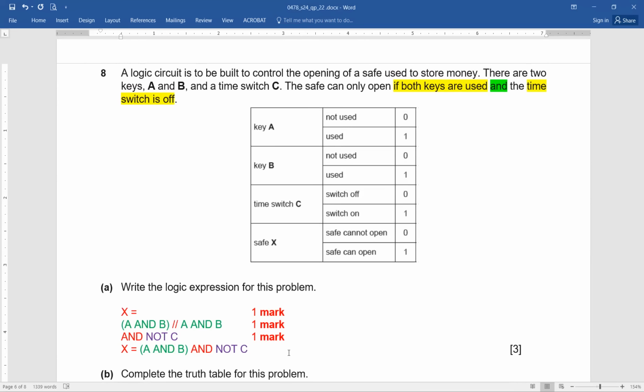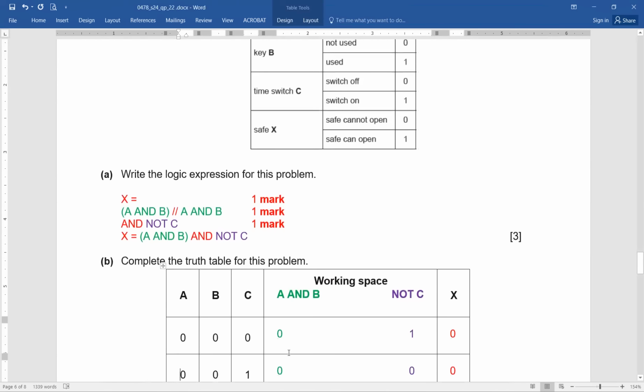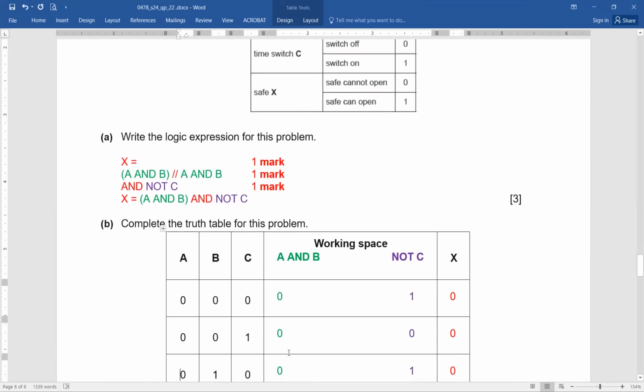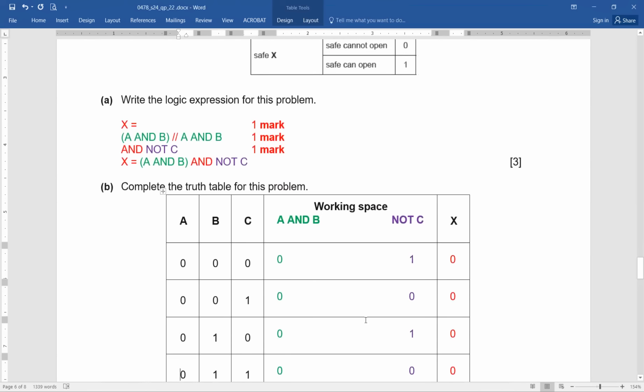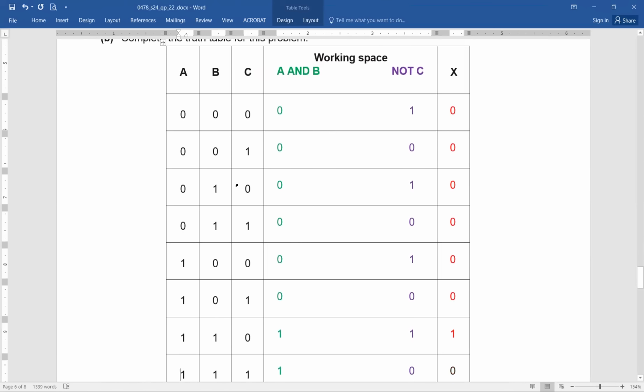Isn't it easy? Okay. Now, truth table, I think we can do it very quickly now. A 3-input ABC. So the first ones are A and B. You can see A and B: 0 and 0 gives a 0, 0 and 1 gives a 0, 1 and 0 gives a 0, 1 and 1 gives a 1. All others are going to be your false values, zeros.